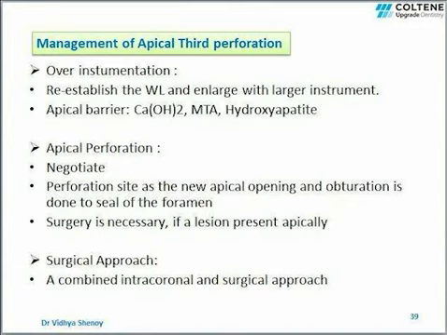Management of apical third perforation. If the perforation is because of over-instrumentation, re-establish the working length and enlarge with a larger instrument. Apical barrier of choice is calcium hydroxide, MTA or hydroxyapatite. If the perforation of the root has occurred in the apical third as such, negotiate the canal and treat the perforation site as a new apical opening and obturation is done till this point. Surgery is only necessary if a lesion is present apically.